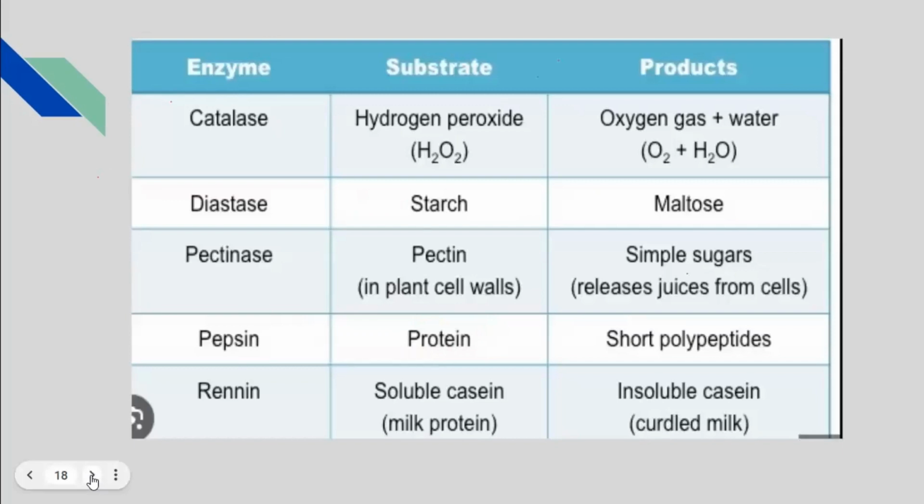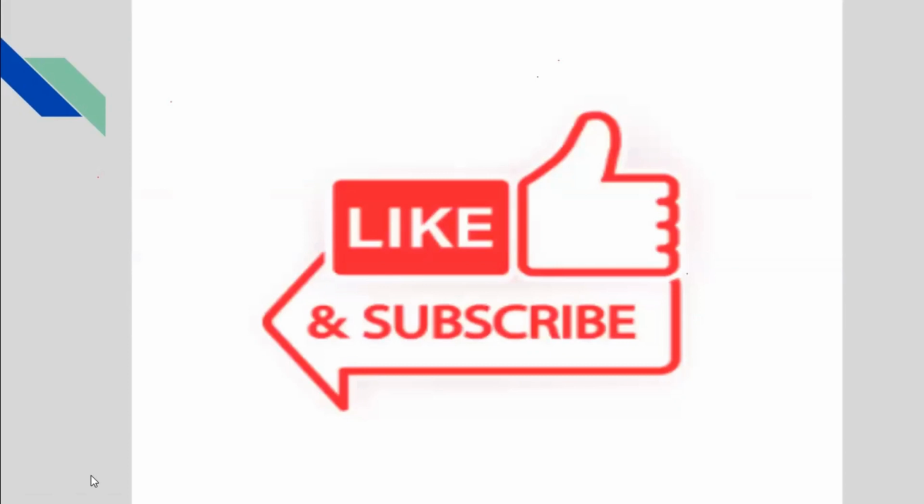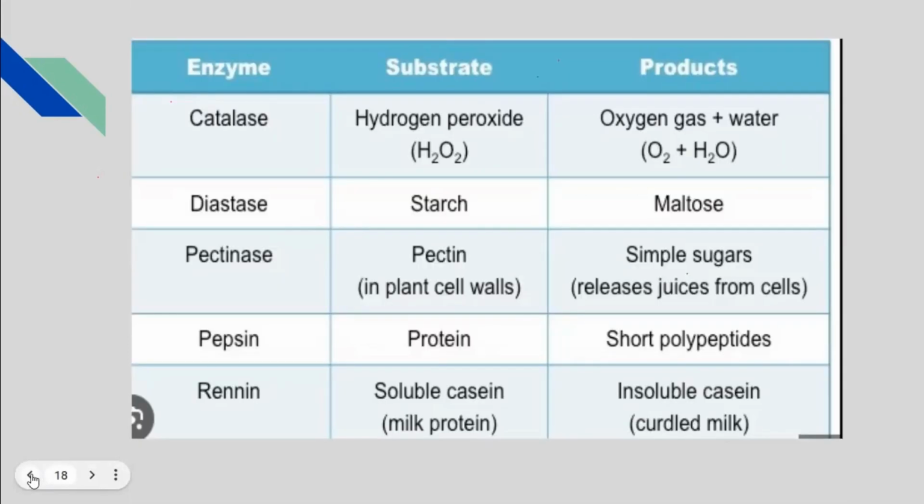These are examples of different enzymes like catalase, diastase, pectinase, pepsin, renin. You are familiar with the enzyme pepsin because we have done it in the digestion episode which I have uploaded. So pepsin, salivary amylase, lipase, they are all enzymes. The substrate on which pepsin acts is proteins, and the product is polypeptides or amino acids. So this is the short revision, children, of the chapter on enzymes.